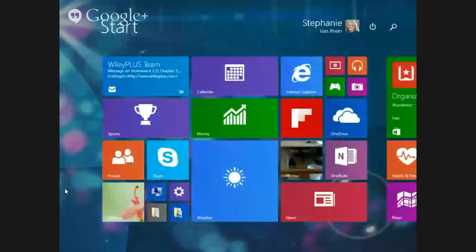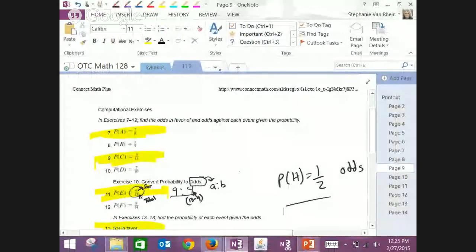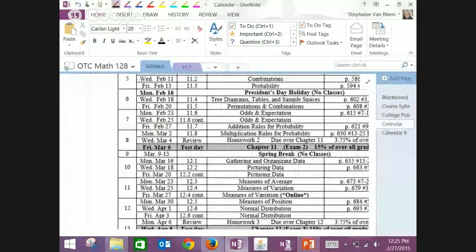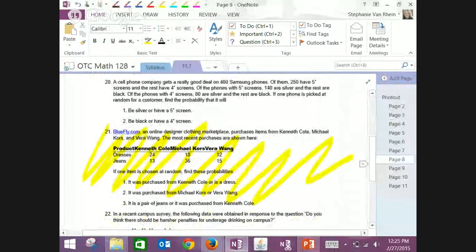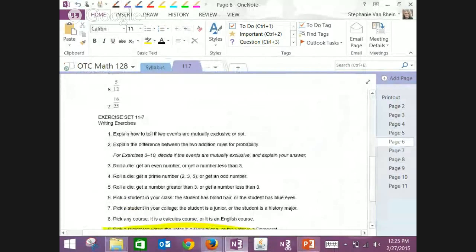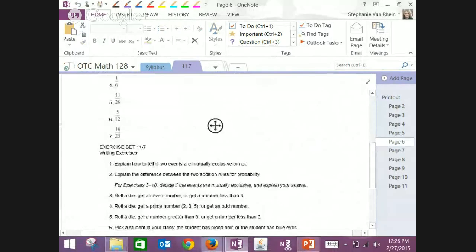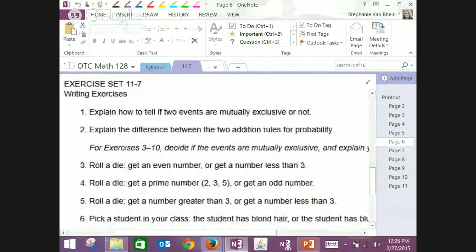Let's go to the homework in 11.7. What do I assign in 11.7? 9 through 25. Oh, I've already highlighted them. The first 10 are just asking if they're mutually exclusive. So any of these are kind of free game for a test.